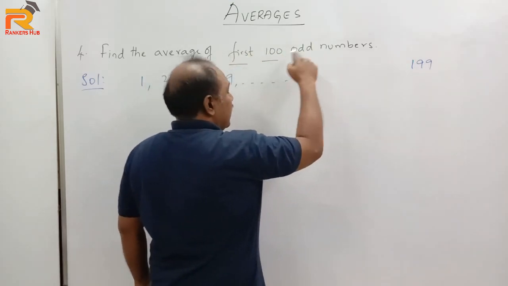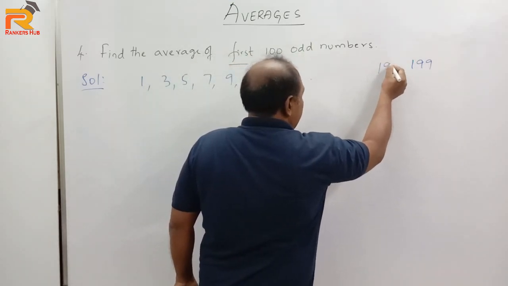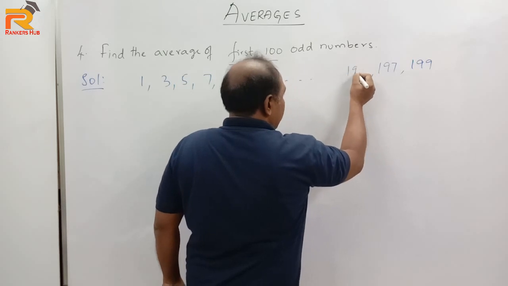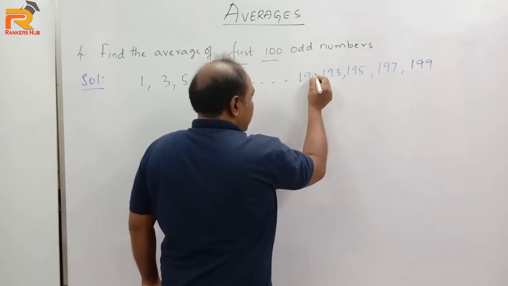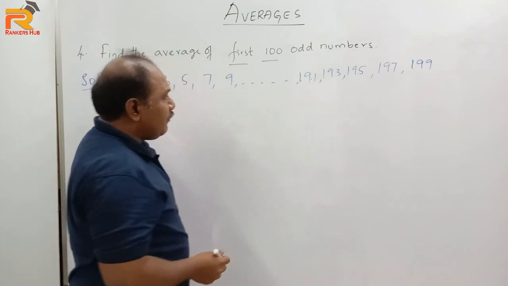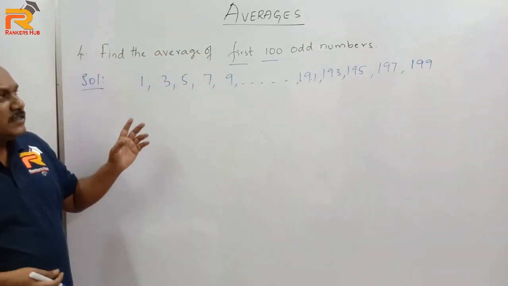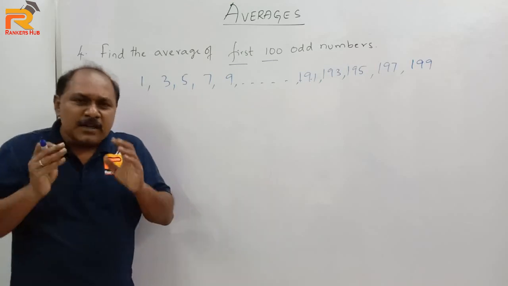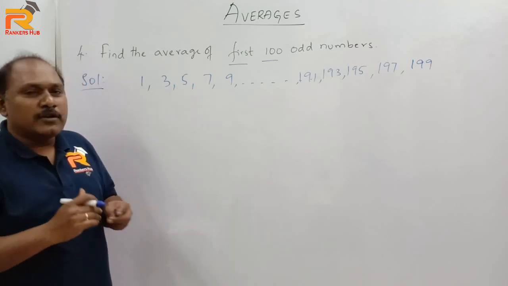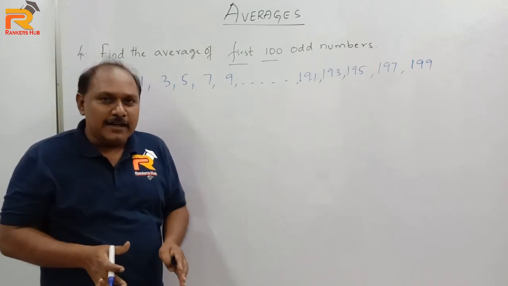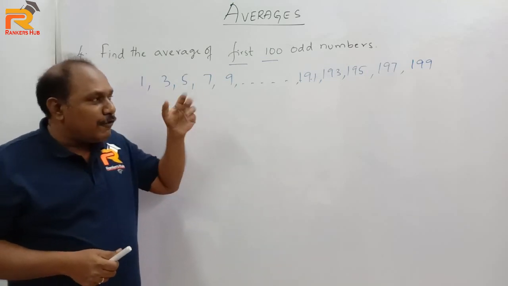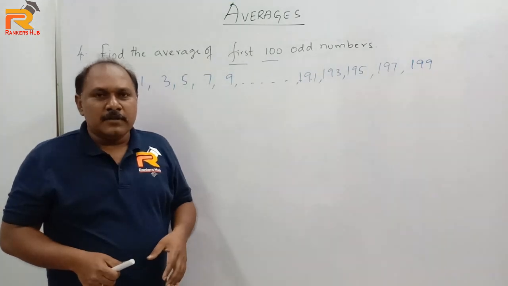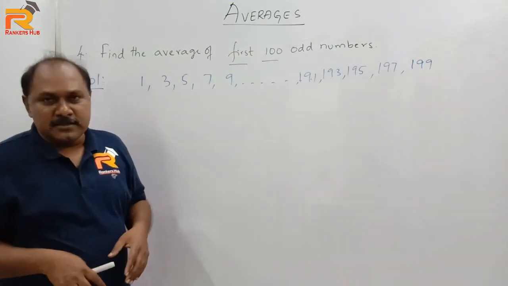Average of first 100 odd numbers, the last is 199. Definitely before that it's 197, 195, 193, 191 and so on. So we need to find the average of first 100 odd numbers. Suppose I do not know the formula to add these odd numbers. ఈ ఆడ్ నెంబర్స్ యాడ్ చేయాలంటే ఆ ఫార్ములా ఏంటిదో నాకు తెలియదు. బట్ స్టిల్ I have to answer this.